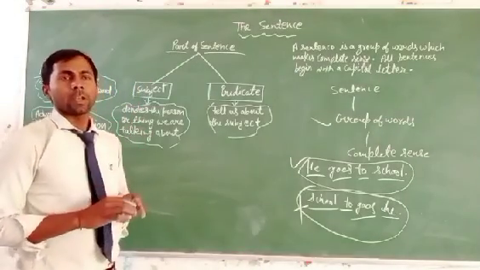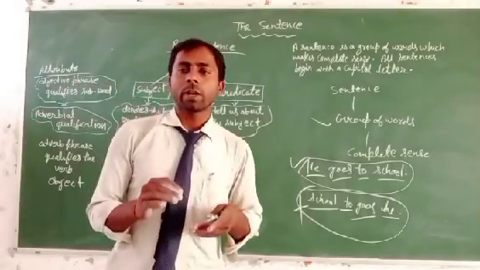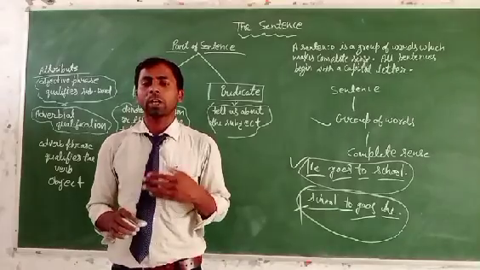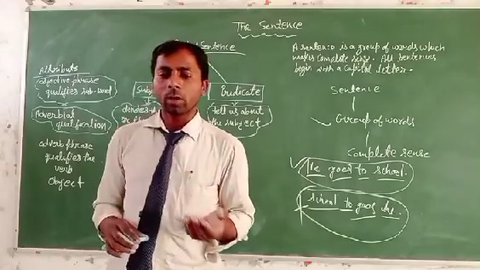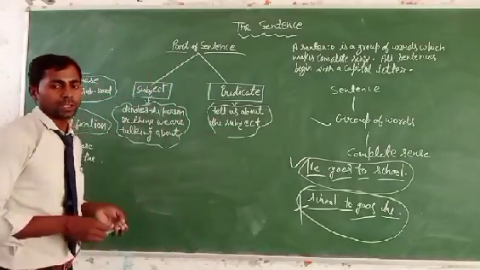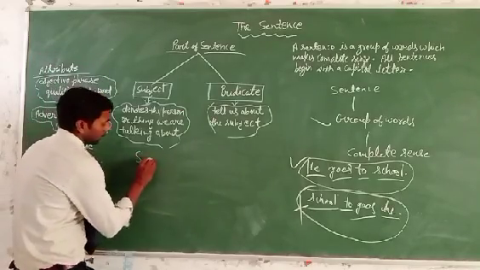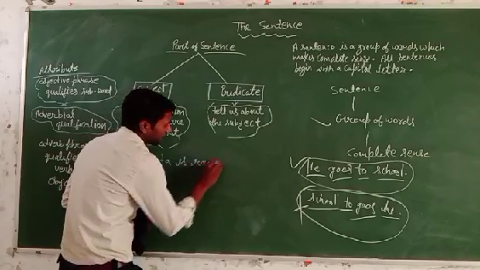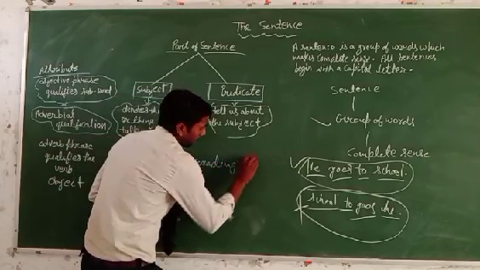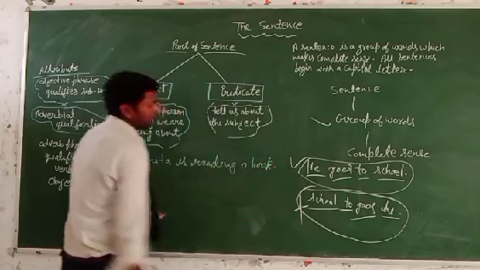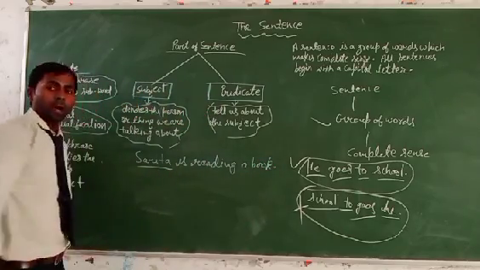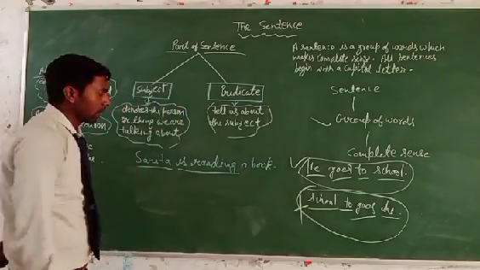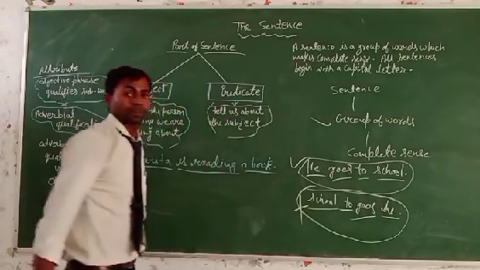It means when in a sentence we receive the action of the verb, then it will be object. Like, Sarita is reading a book. You can see that here Sarita is the noun word, and is reading is the main and helping verb, and the rest of the words will be the object.